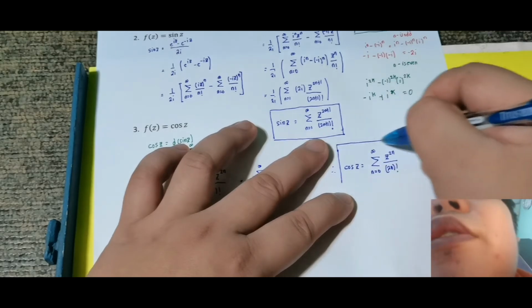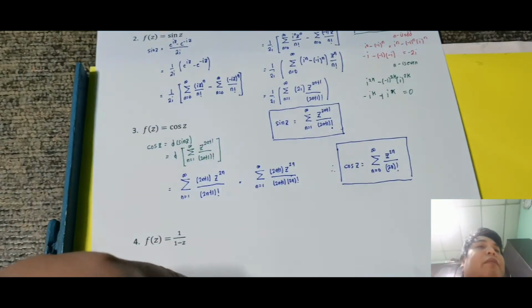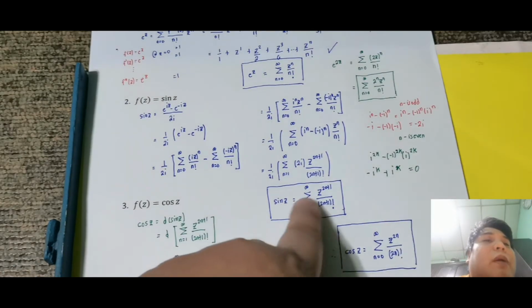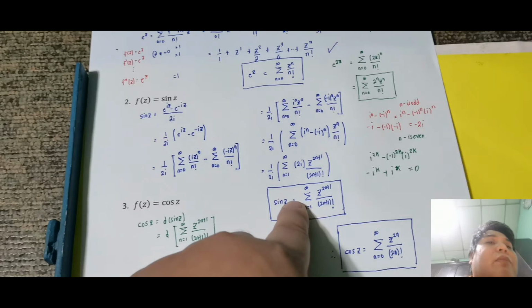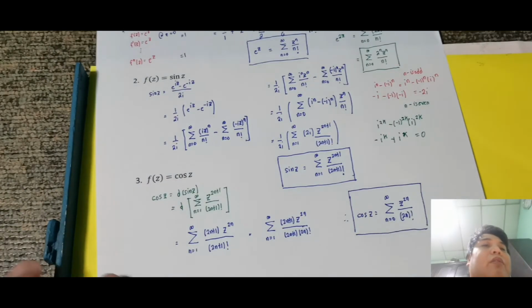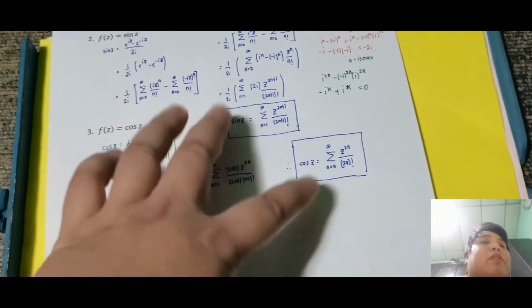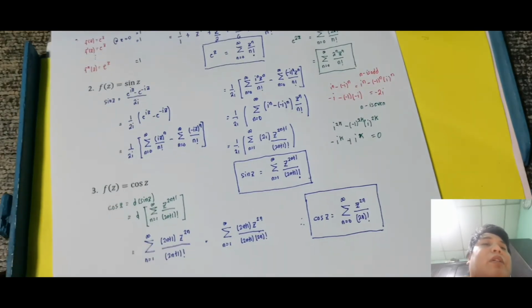So napaka-useful nito. Kung paano ko ginagawa kanina kay sine, nakita nyo kay e raised to z. Kunyari, pinalitan ko ito ng 2z, papalitan ko lang ng 2z yan sa loob, then operate na ng konti. Kunyari, ginawa kong z raised to 5, palitan mo, then raised to 2n pa rin. Okay, so hoping na naintindihan mo yung idea. So again, saksak nyo na sa isip to, na ito yung mga Maclaurin series representation nila.